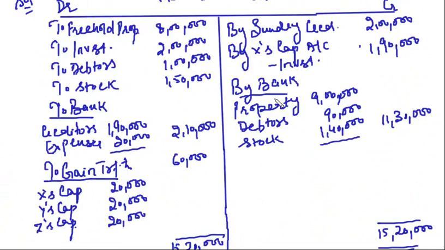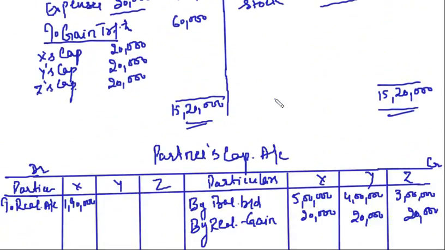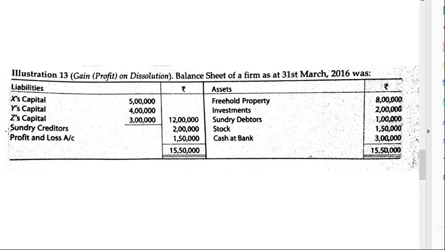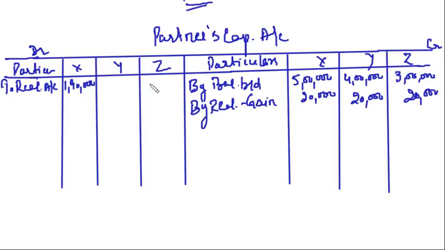Now anything else in the realization account? No. Then we discussed that any reserves and accumulated profits or losses appearing in the balance sheet should be transferred to the partners' capital accounts in their profit sharing ratio. In this you can see the profit and loss account, that is the accumulated profit appearing in the liability side of the balance sheet. 1,50,000, this will be equally distributed among partners.